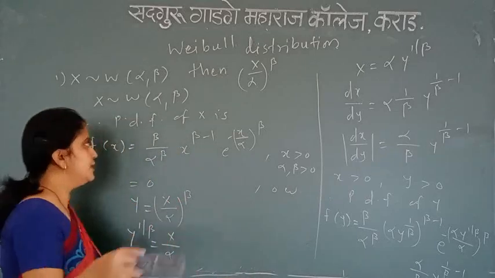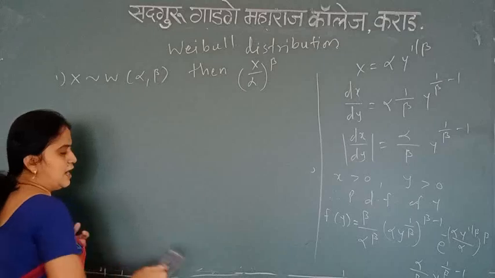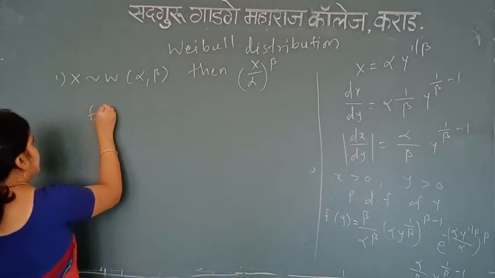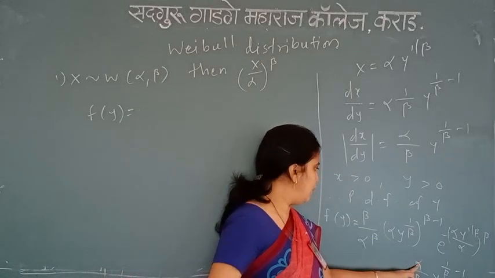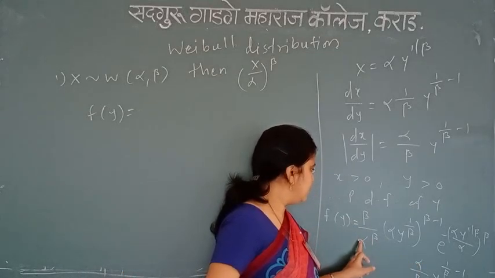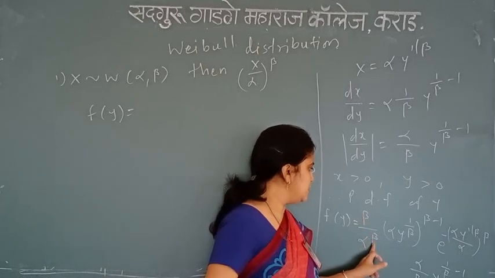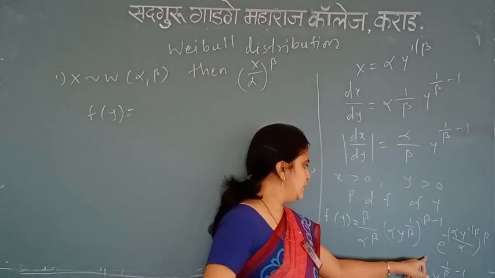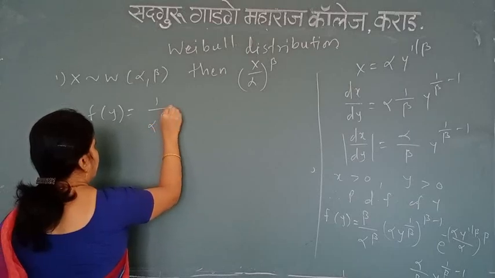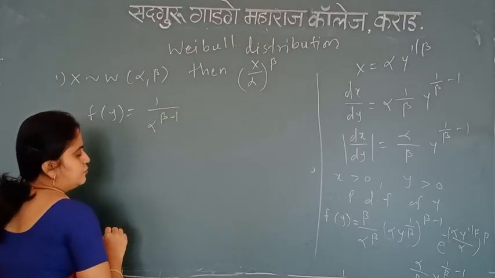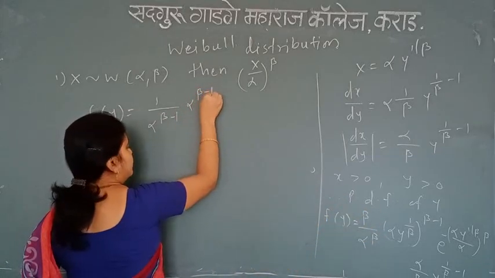So let me simplify it. What is the simplification of this? So we have f of y as, again see, beta gets cancelled, and this alpha, and we have alpha raised to beta. So we get 1 divided by alpha raised to beta minus 1, since over here the power 1 is there. Then over here again alpha raised to beta minus 1 is there.